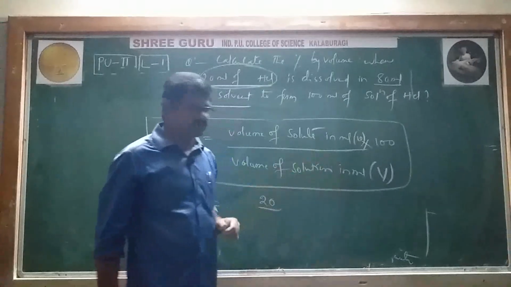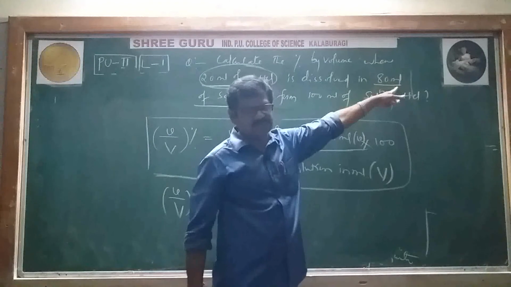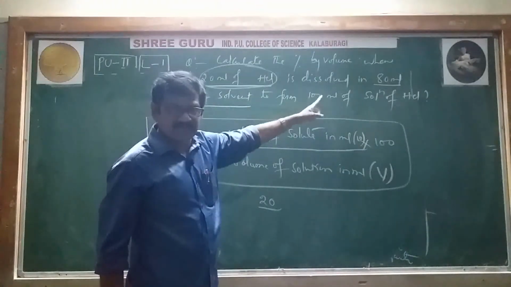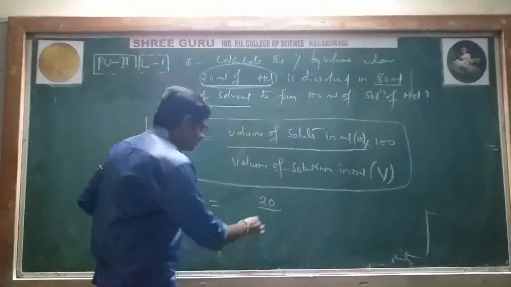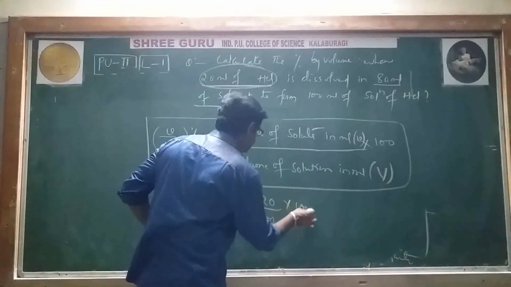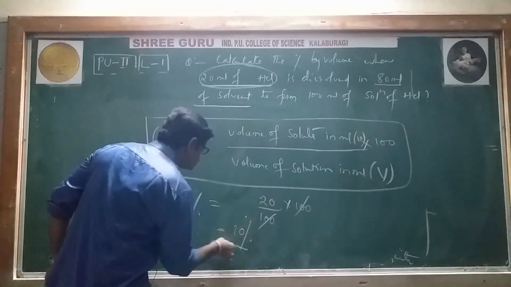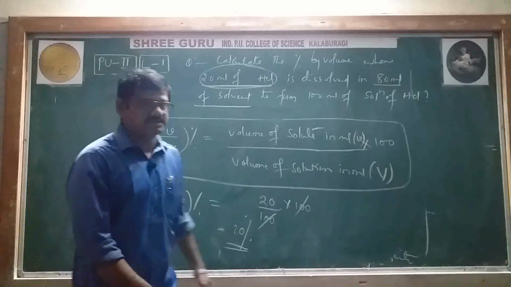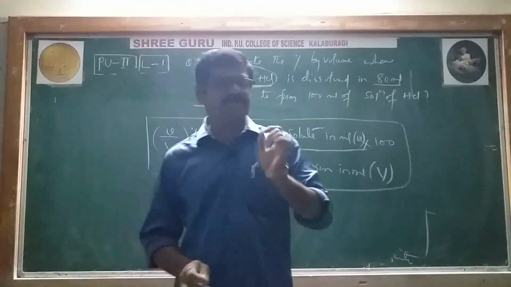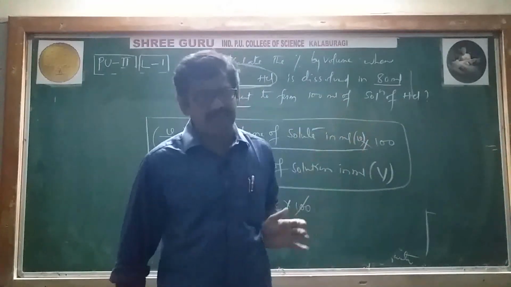What is the solution? 80 is not the solution. 80 milliliters is a solvent to form 100 milliliters. That's why we'll write 100. The 100s cancel, and we get 20% as our answer. That's it. This is the volume percentage definition, formula, and its corresponding one problem.